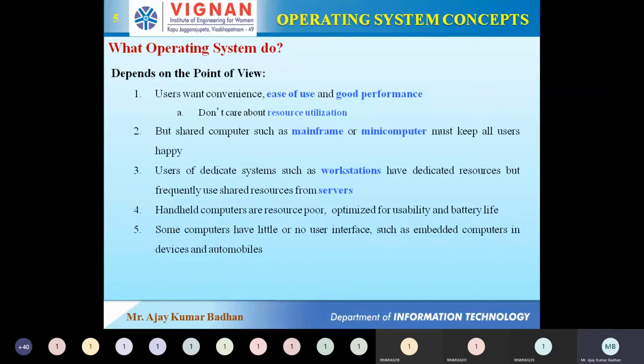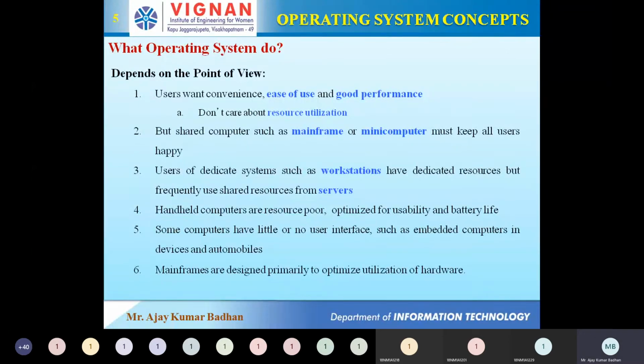Remember one thing: the operating system we use in embedded computers will not be used in your personal computer. In the same way, the operating system you use in your personal computer will not be used in embedded computers. That's a simple logic. If you are using Windows 10 in your personal computer, can you use Windows 10 in your micro oven? It's highly impossible, right? Because the memory size is very small, hardly KB, whereas Windows 10 is in GB. There's a lot of difference, right? That is what it is saying here.